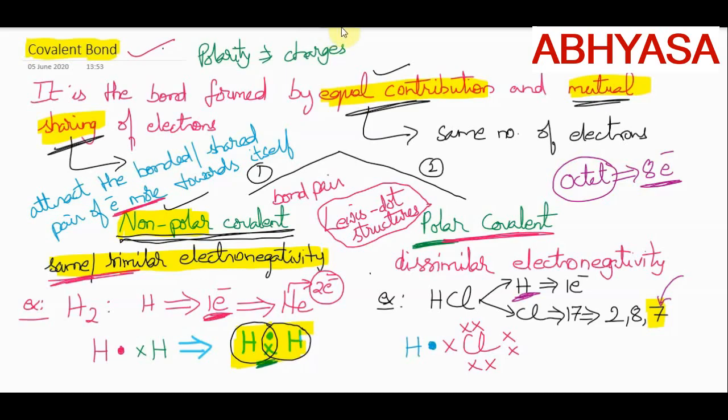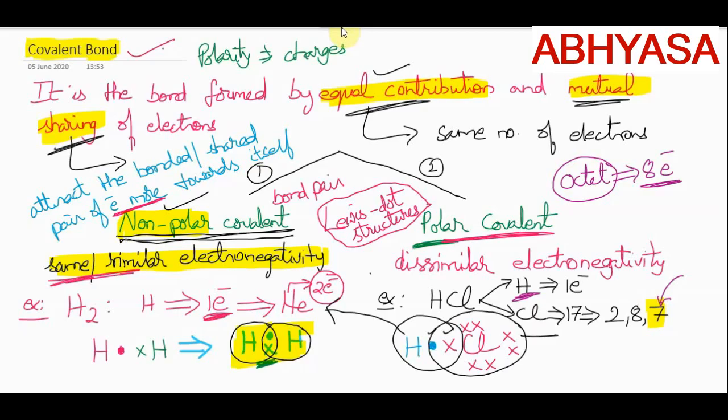So here, one electron of hydrogen is this one, and the other electron of chlorine which is involved in bonding is this one. So now both the atoms are contributing one electron each. So these two electrons we can count for hydrogen. So it is getting the helium configuration of 2 electrons in outermost orbit. And these 8 electrons we will count for chlorine.